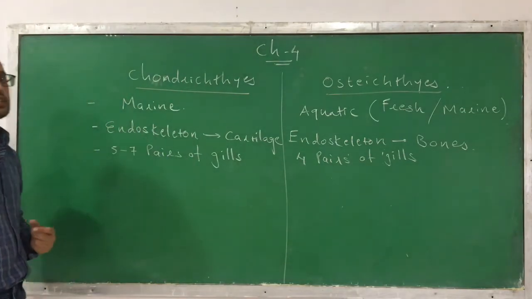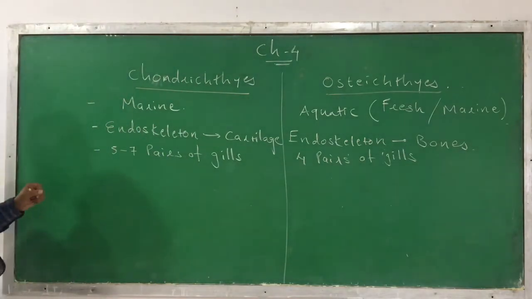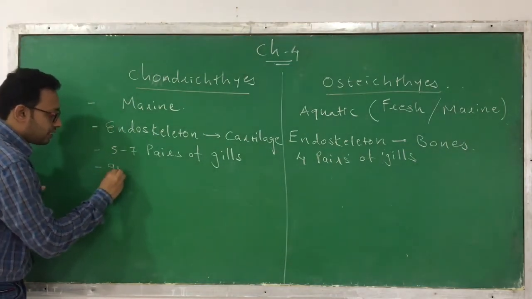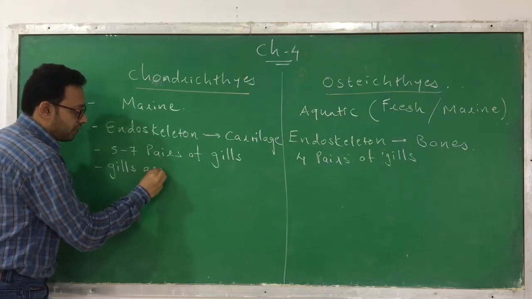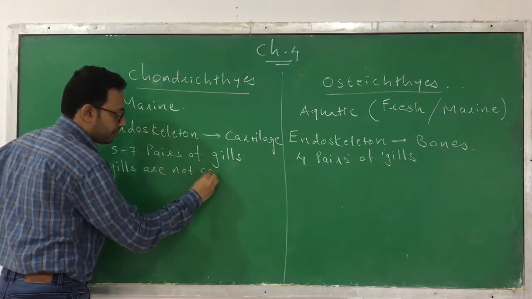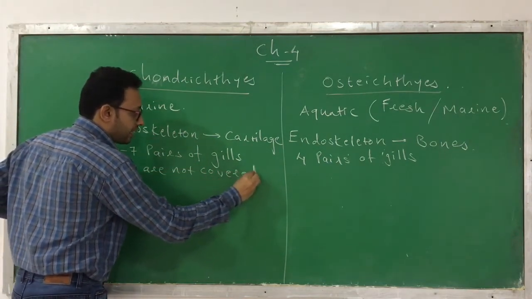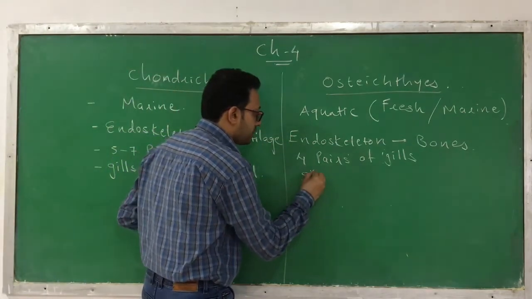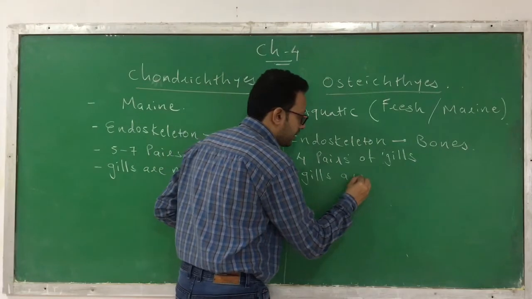Another difference between the Chondrichthyes and the Osteichthyes: in the Chondrichthyes, the gills are not covered. Here, in the Osteichthyes, the gills are covered.